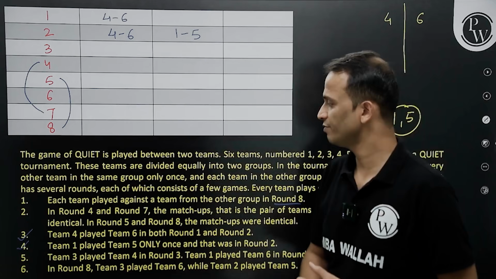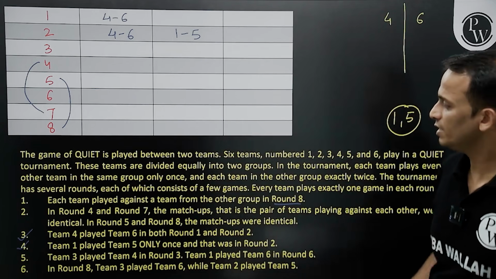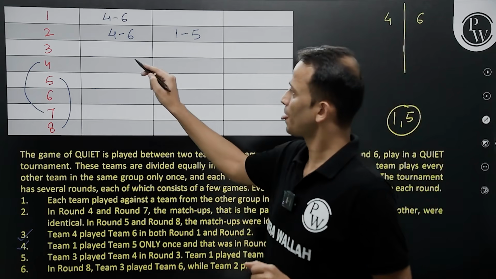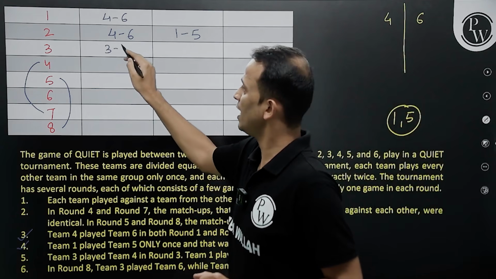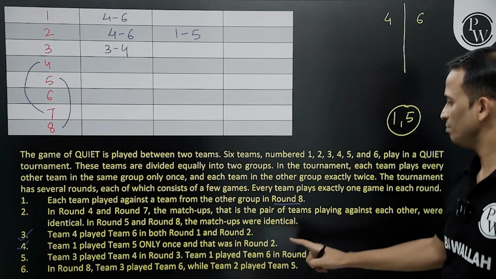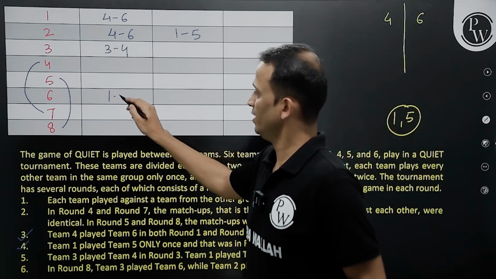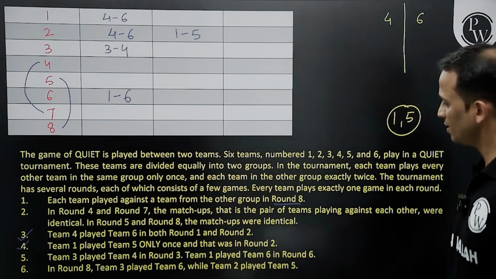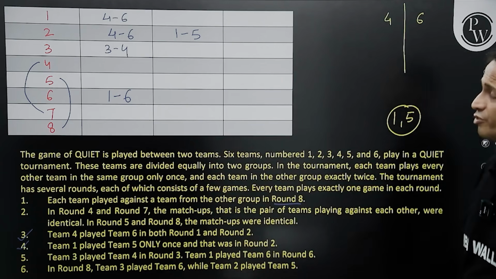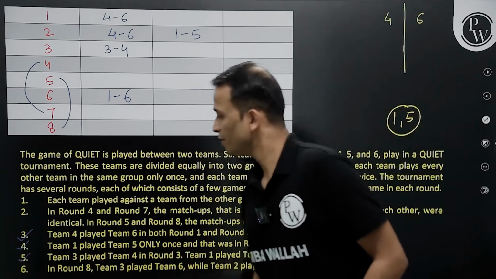Perfect. Point number 5. Team 3 played team 4 in round 3. Team 3 and team 4 in round 3. Team 1 played team 6 in round 6. Team 1 plays with team 6 in round 6. Great. Extra information. So point number 5 is also taken care of.